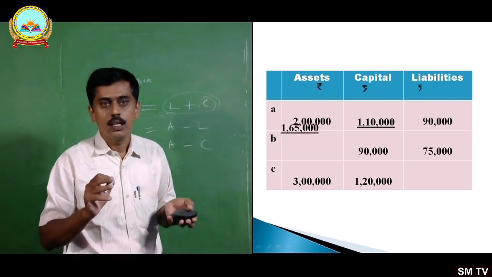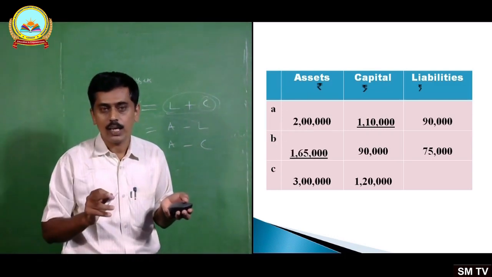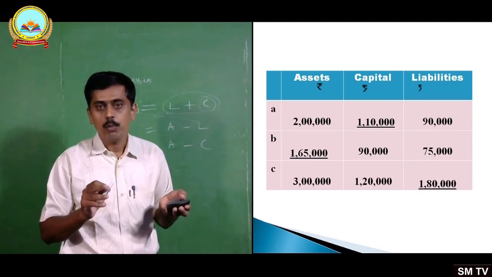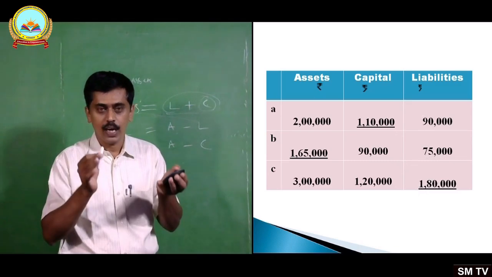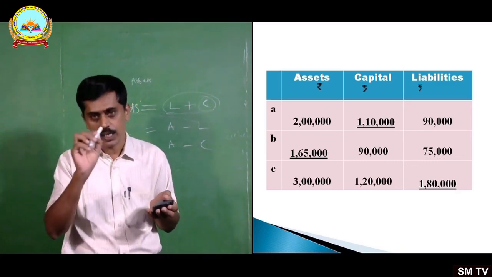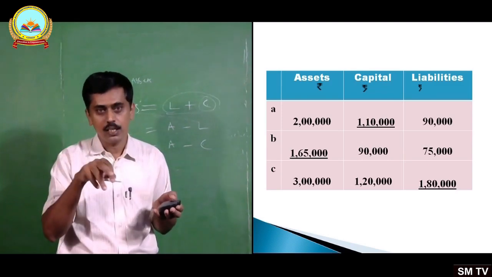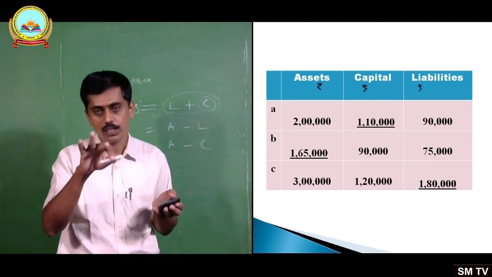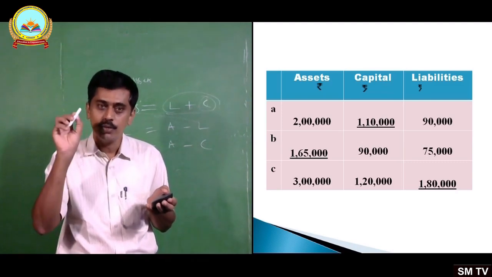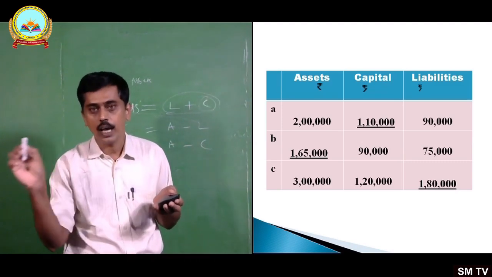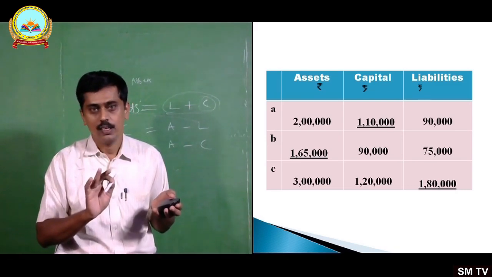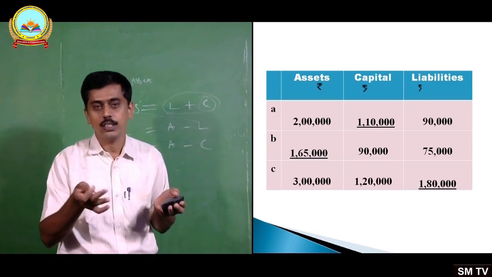Then assets you have calculated 1,65,000, and liabilities 1,80,000. If you write like this, it will be more systematic. First you have to write the accounting equation and calculate the amount, then draw the given table. Table is given in the question, draw the same table, and wherever the question mark is there, you fill the amount and underline it. Clear? Then it would be more systematic.